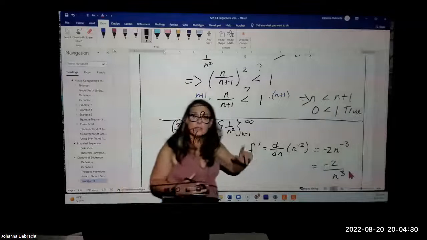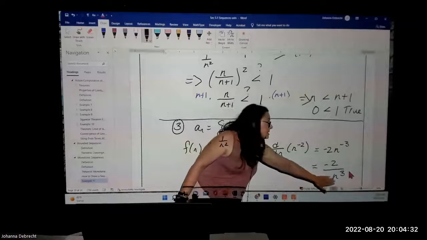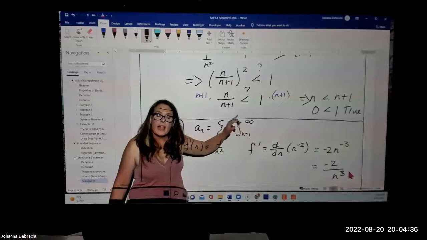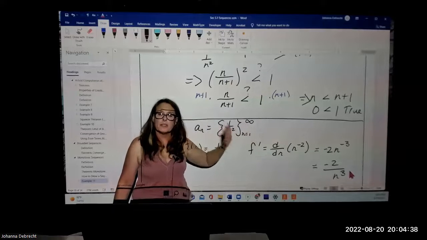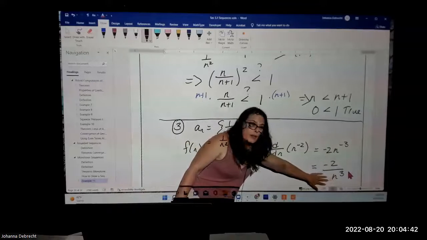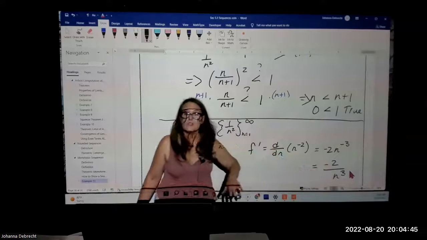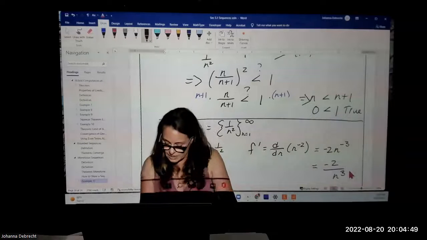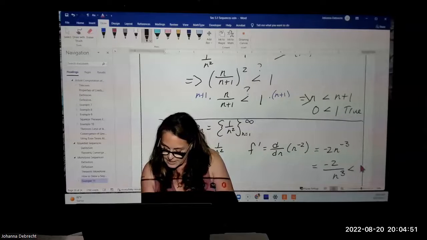Well, I know that n is strictly positive because it starts at 1, so n cubed is positive. And if the denominator is always positive, but the numerator is always negative 2, then this is always going to be negative for all values of n, so it is less than 0 for all values of n.